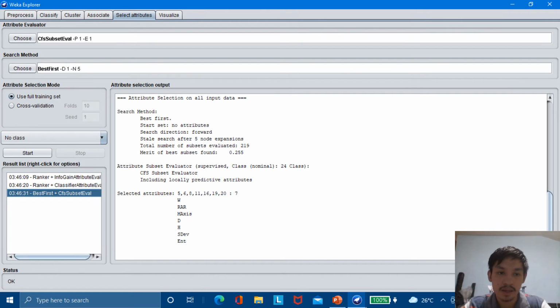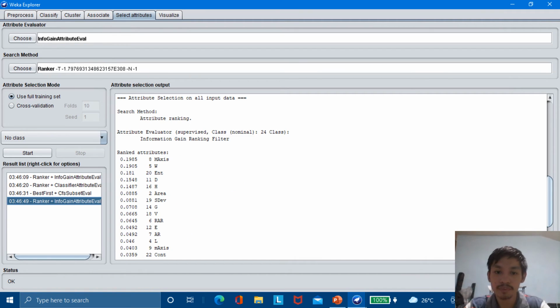So in order to rank this dataset, let's go to the attribute evaluator and choose InfoGain Evaluator. Then the search method will be Ranker. Now we have successfully ranked the attributes. Here is the evaluation of the attributes. The highest attribute is ranked at 0.1985, which is max.